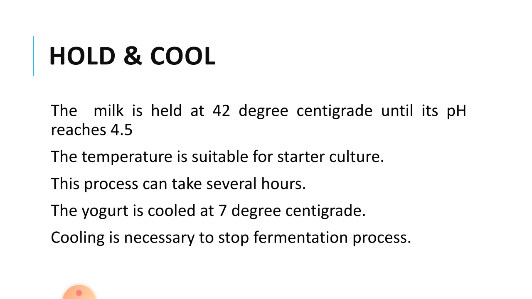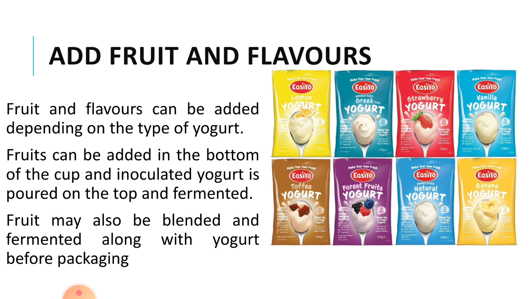The yogurt is cooled to 7 degrees centigrade. Cooling is necessary to stop the fermentation process. After cooling, flavors like fruits can be added depending on the type of the yogurt. Fruits can be added in the bottom of the cup, and inoculated yogurt is poured on the top and fermented. Fruits may also be blended and fermented along with yogurt before packaging.